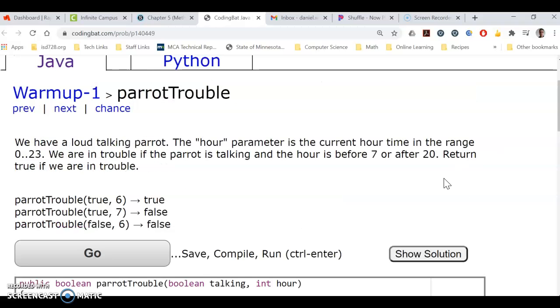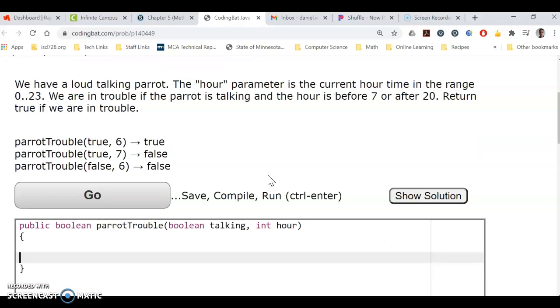All right, this video is going over the parrotTrouble coding back question. This is kind of like we got a talking parrot, and we get in trouble if it's squawking or talking early in the morning or late in the day after 20 in military time, which I think would be after 8 o'clock. All right, and so there's a few different ways to set it up.